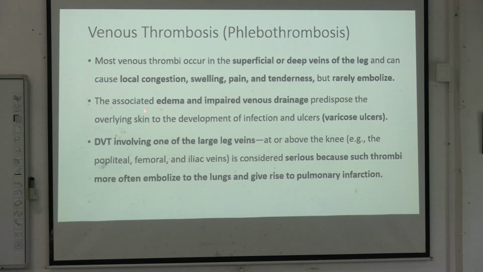Whenever there is a deep vein thrombosis which involves the large veins of the leg at or above the knee joint, it is considered serious because such thrombi are very prone to formation of emboli, and clots will dislodge, and this embolus can go and block the pulmonary artery, giving rise to pulmonary infarction.